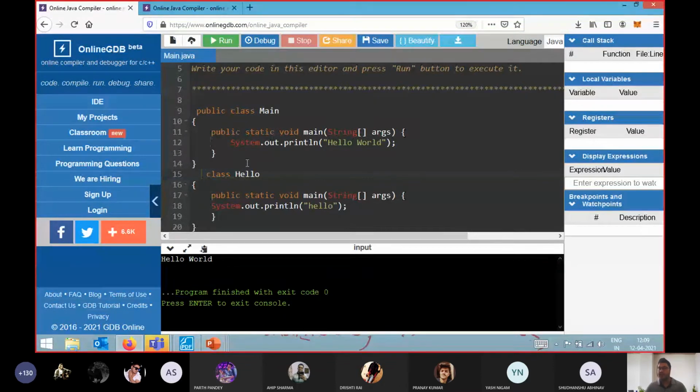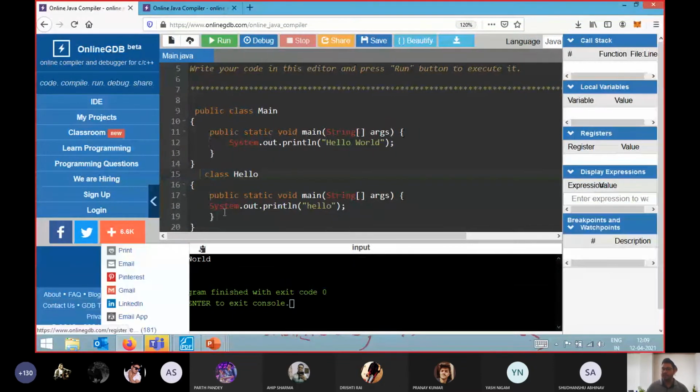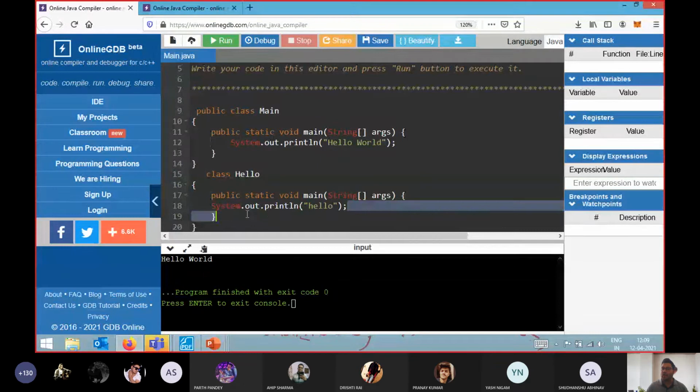Now the second thing that comes to mind is why we are not getting the output hello over there. During compilation everything is okay, because we have created multiple classes, but out of them 1 class we have made public. We have made 2 public static void main methods. But when we execute this program, why are we getting only hello world? Why are we not getting this hello?